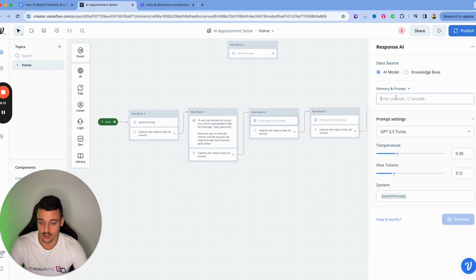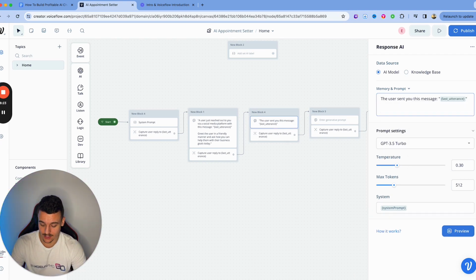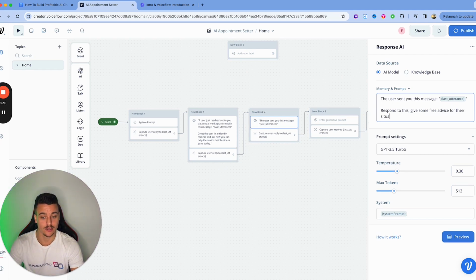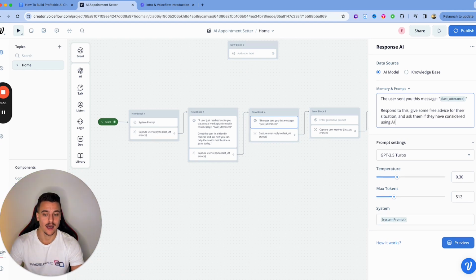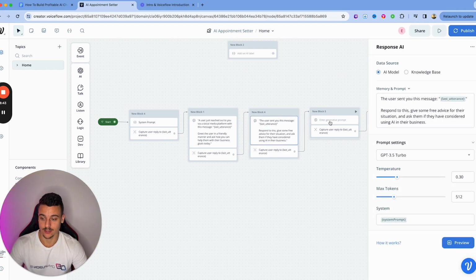Now the second message is the user sent you this message. We're going to add in the last utterance. We're going to say, respond to this, give some free advice for their situation, and ask them if they have considered using AI in their business. We're going to leave that for now. No need to test it.